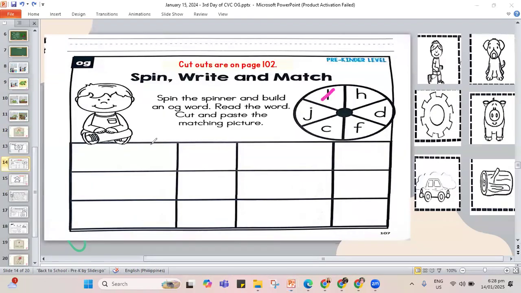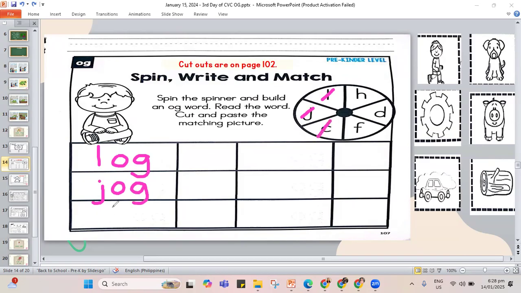So we have log, L, O, and the letter G, log. So on my screen, there are no dotted lines. It's hard to see. But for your work, you have to trace O and G and write the missing letter. So I have the first word log. Next one, we have the jog, J, O, and the letter G, jog.